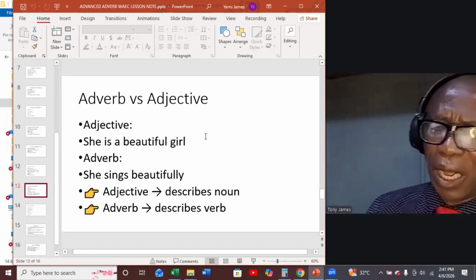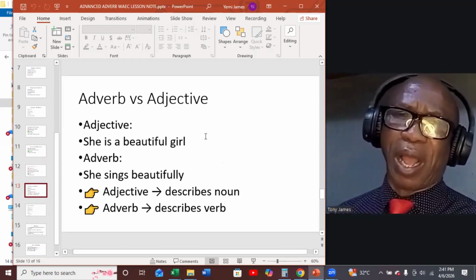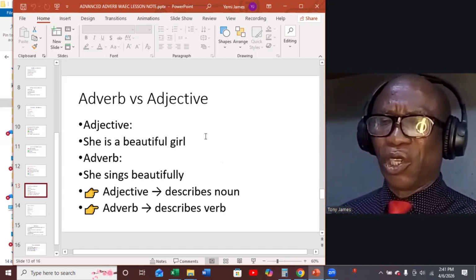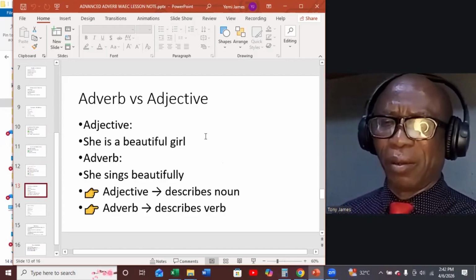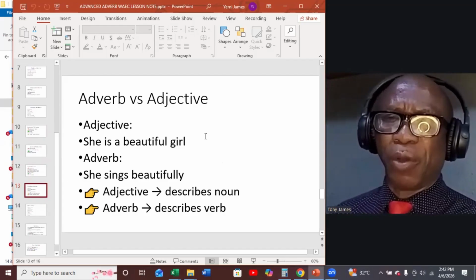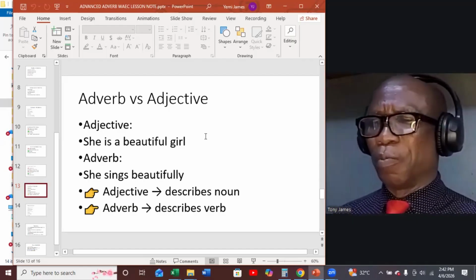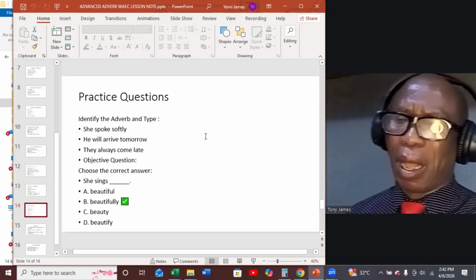So we must know that an adjective describes a noun, while an adverb describes a verb. Look at the sentence here: she's a beautiful girl. That's an adjective. She sings beautifully. That's an adverb. So we must be able to differentiate between adverb and adjective.